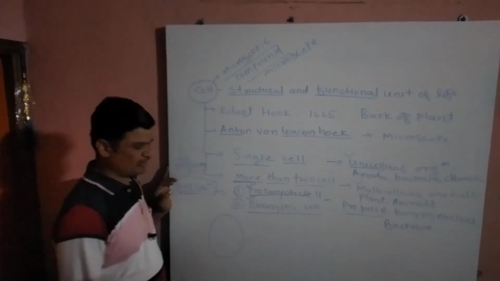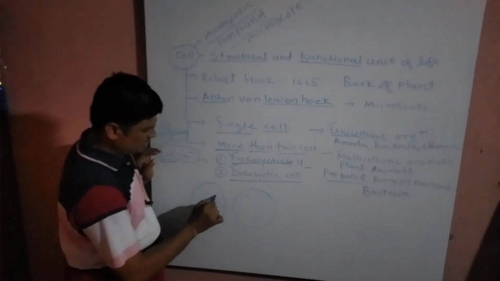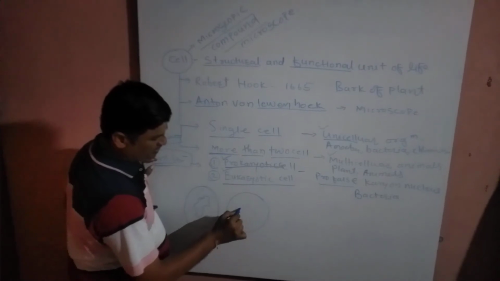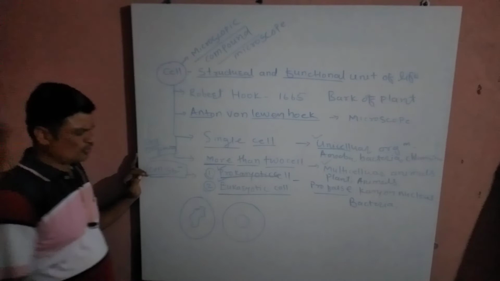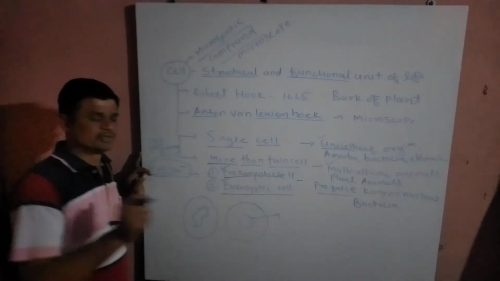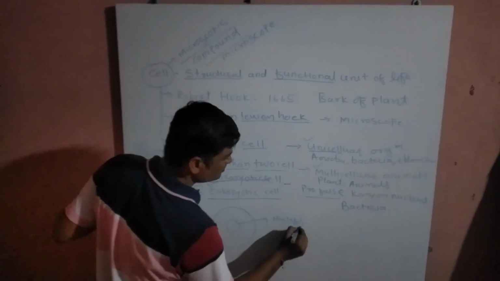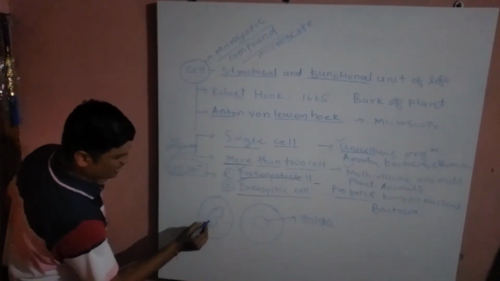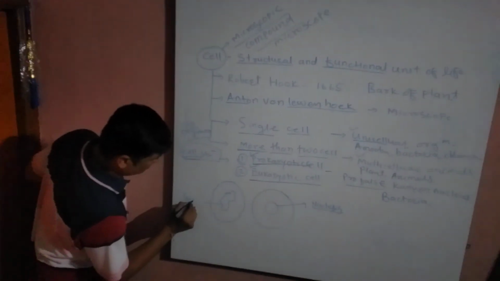Suppose these are two cells. One cell has a central portion, which is also called a nucleus, and the second cell also has a nucleus. When you look at this one, it is a completely packed nucleus, without a nuclear membrane.